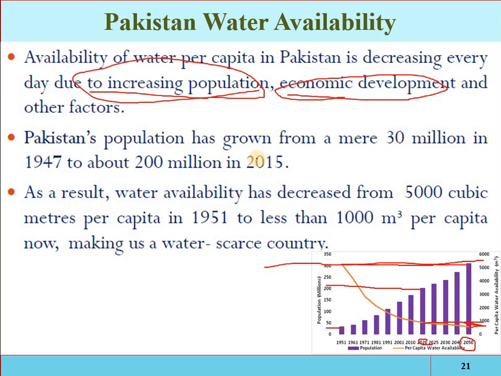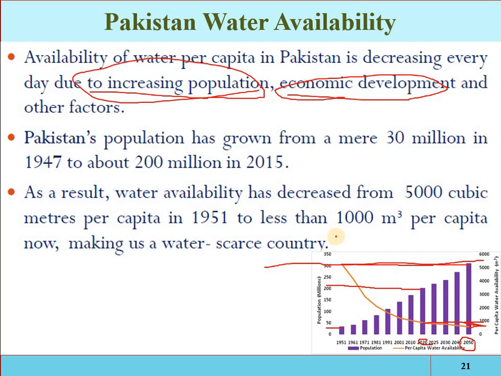Pakistan's population has grown from 30 million in 1947 to about 200 million in 2015. As a result, the water availability was 5,000 cubic meters per capita in 1951, and now it is less than 1,000 cubic meters.